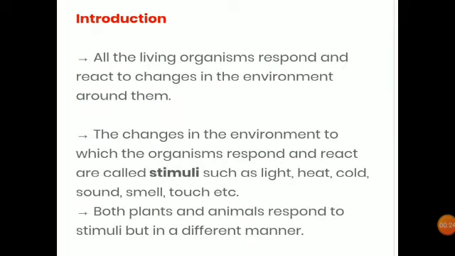So students, let's start our chapter control and coordination. In the first slide we will see the introduction part of this chapter. As we know, all living organisms respond according to changes in the environment. These responses are in a coordinated manner.